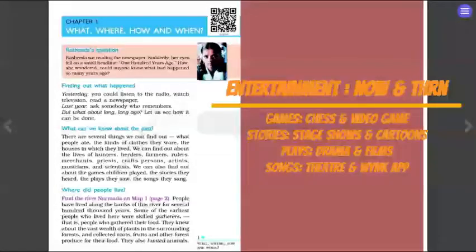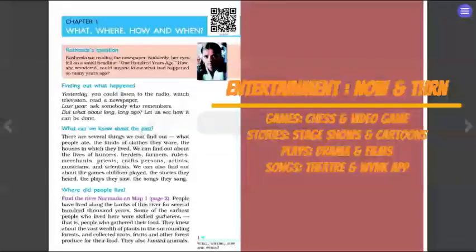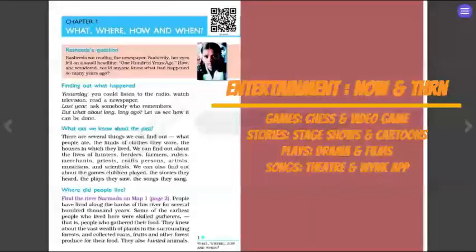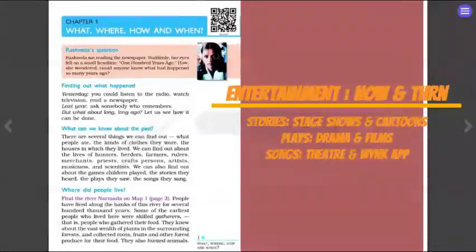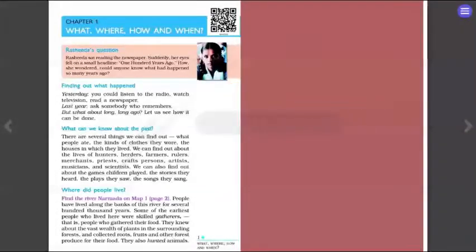People moved from outdoor sports and games to indoor sports, and now we have computers and laptops where we play. Then we see cinemas, films, and now the OTT platform, Netflix, so kind of a movie. But at that time there were only plays, stories. Now you have comic books on the mobile phone. But there was a time when that also was not there, and songs they sang.